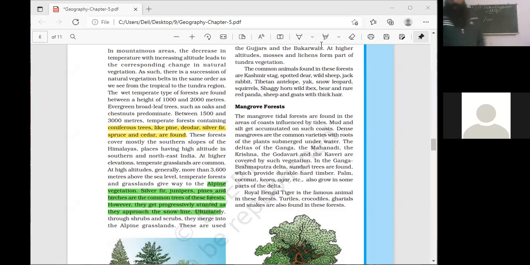Himalayan yew, spruce, silver fir, chilgoza, and kail are found in alpine vegetation.